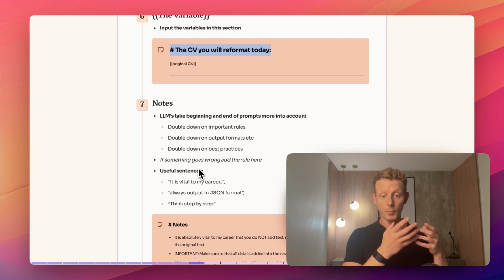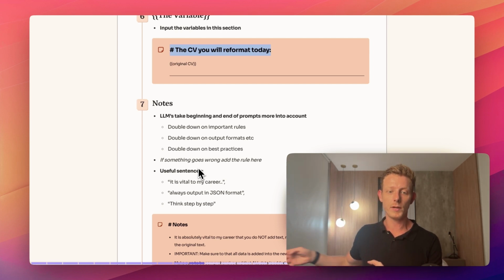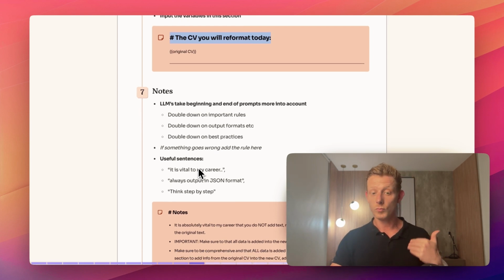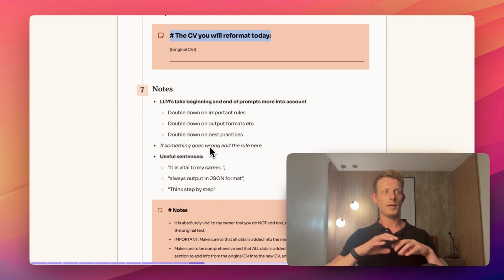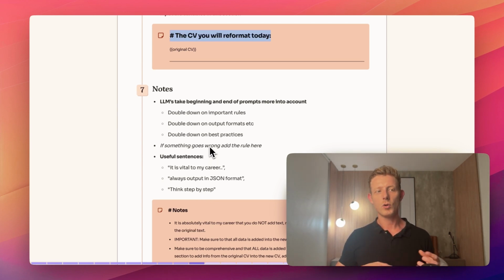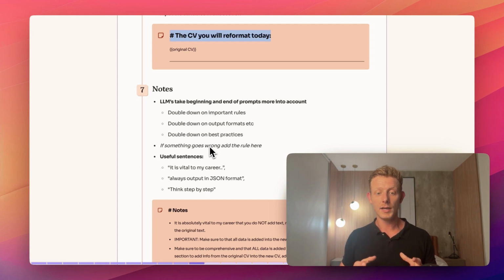So all the important rules, we can double down on output formats, which is of course also very important for our prompts. And we can also double down on best practices like chain of thought, like think step by step. And then also really useful, if you see your model making mistakes or not doing what you want, then add those things where it goes wrong, those rules or whatever, inside of this notes section.